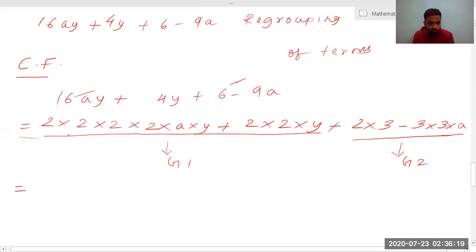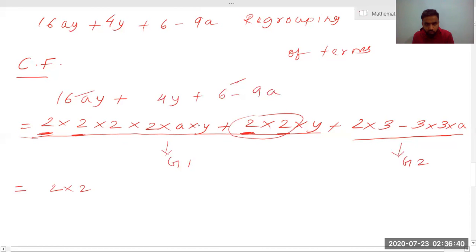Okay. So what we will do here is, we know that there is a 2 here. So suppose I am selecting 2. Now, here there is again another 2. So this 2 can be a common factor, right? Now, again there is a 2. I look for, is there another 2 in this group 1? Yeah, there is a 2. So I look for this 2. Now I know that the 2s have finished from the second term.